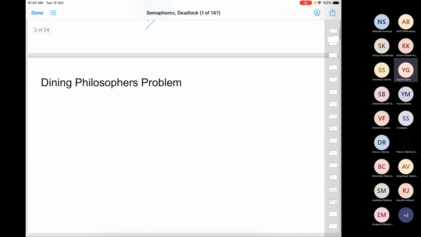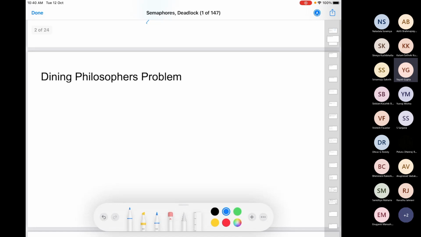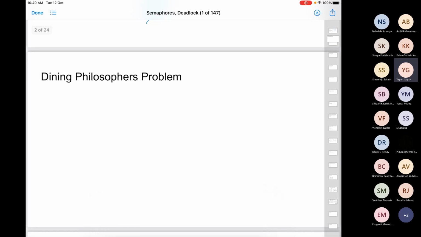Okay. We are going to discuss one more toy example. It's quite an interesting problem and a little bit tricky to solve. It's called the dining philosophers problem. How many of you have heard about it? It's a very popular problem. Has anyone heard about it?